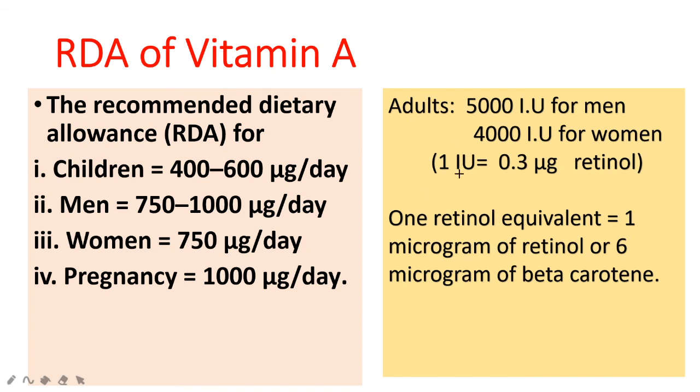It can also be represented in the form of IU. In adults, 5000 IU of vitamin A is required; for men it is 5000 IU, and for women it is 4000 IU per day. One IU corresponds to 0.3 microgram retinol. You can also represent it as retinol equivalent, that is RE. One retinol equivalent is equal to 1 microgram of retinol or 6 micrograms of beta carotene. So in that way also you can represent vitamin A.